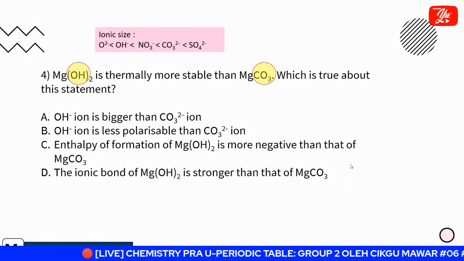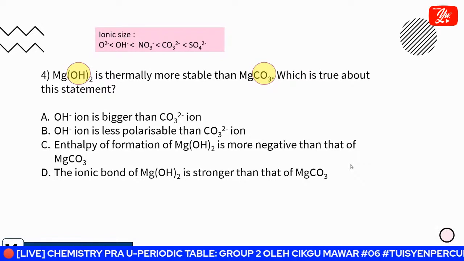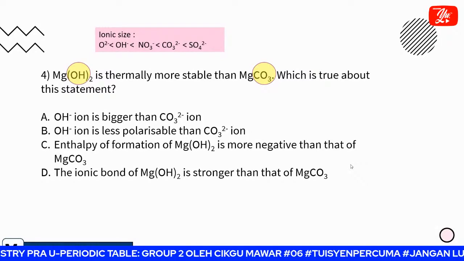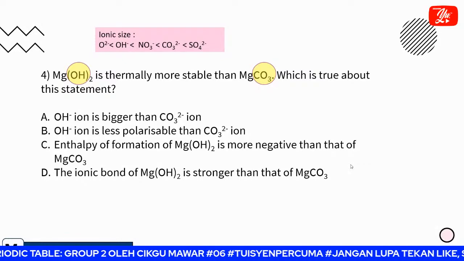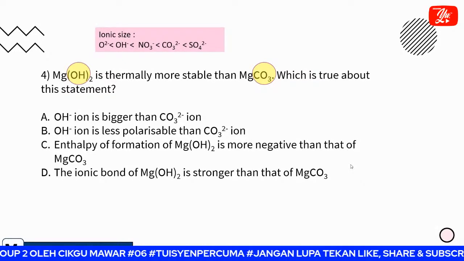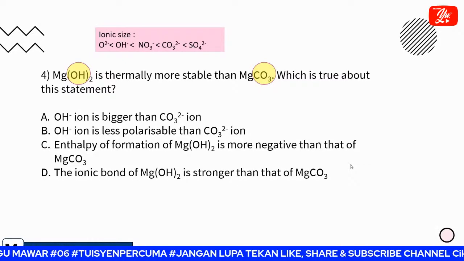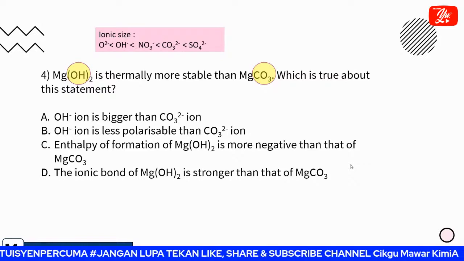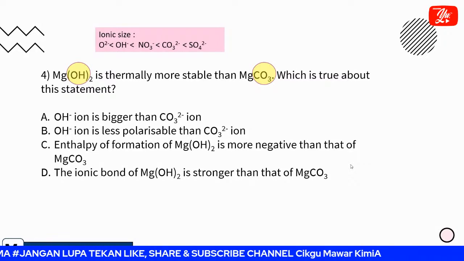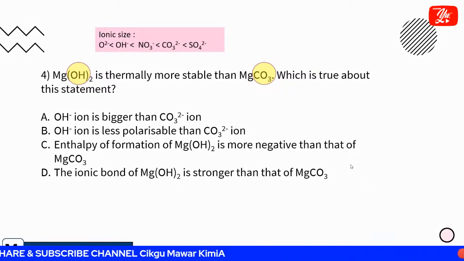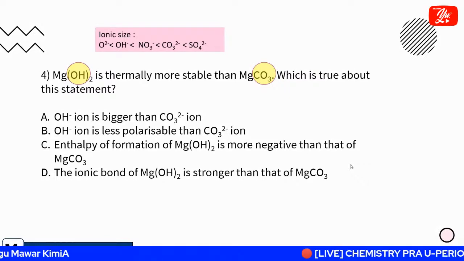Okay, so actually ingat lagi, what is the keyword? When we talk about the thermal stability of group 2, we must have polarizability, we must have charge density, we must have polarizing power. Any answer that involves these 3 keywords, that one is the correct answer. Sebab yang lain tu actually is correct juga, tapi kita nak the accurate one.